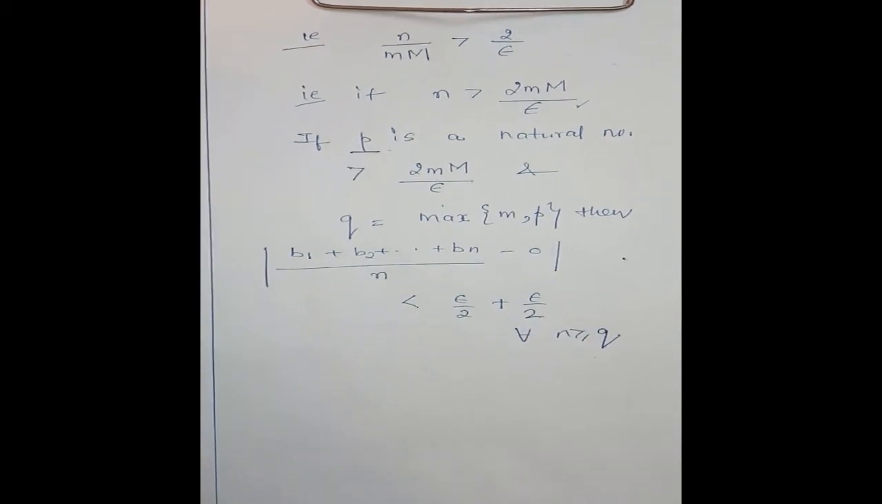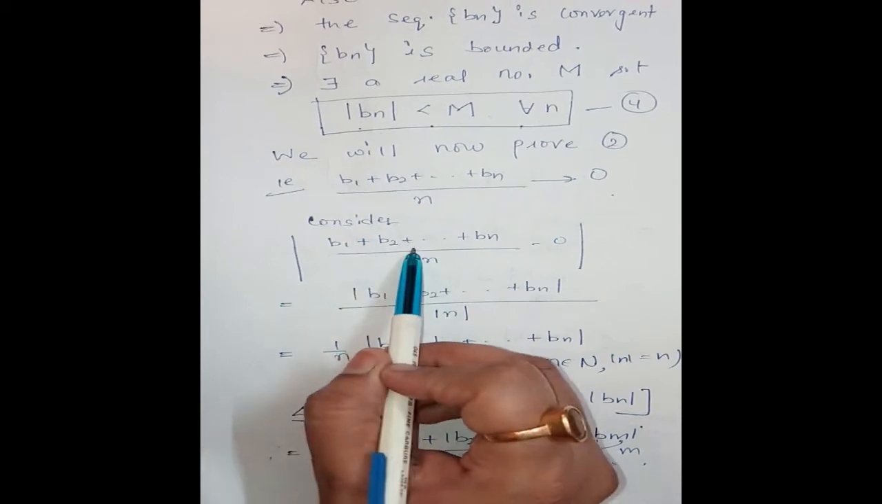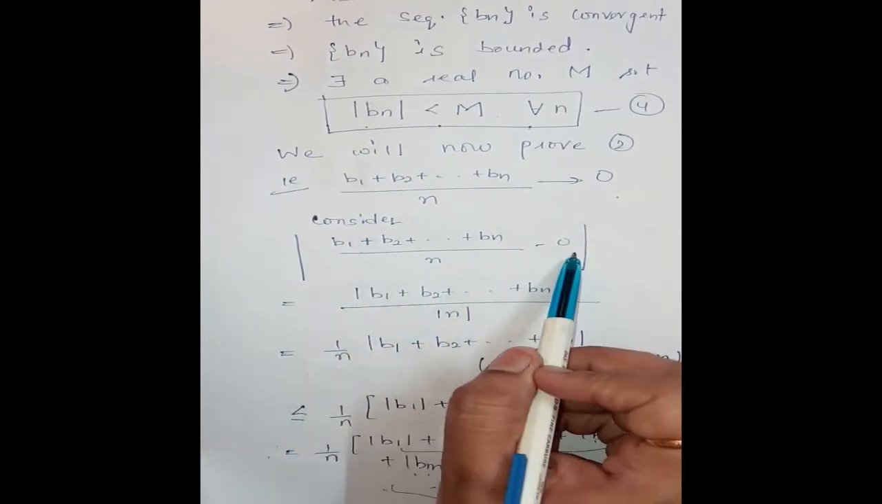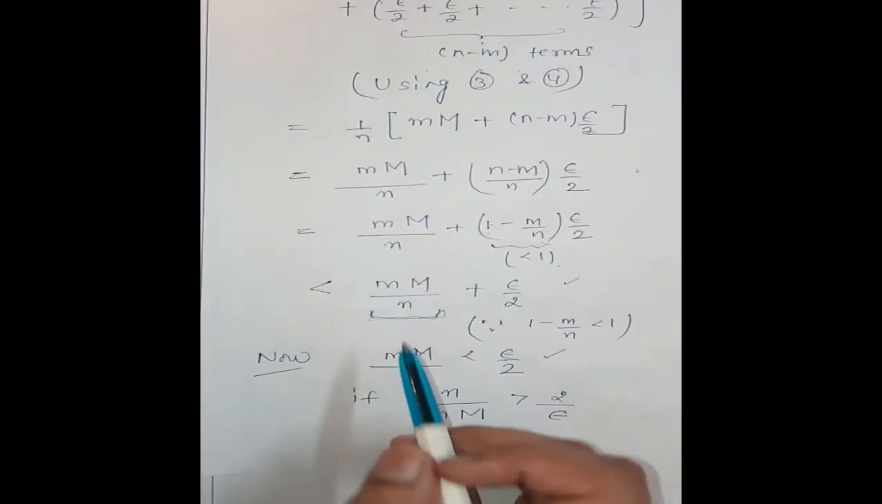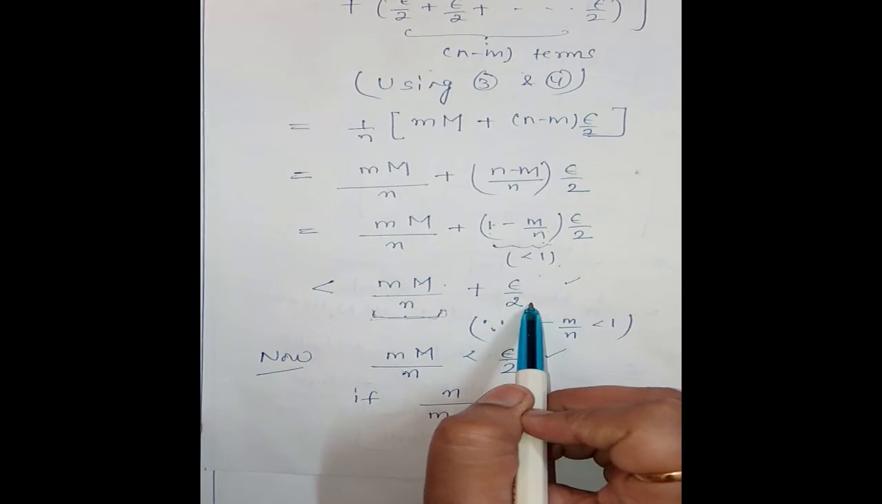Okay, let us see this again. We have this mod of (b1 + b2 + ... + bn) divided by n minus 0 is less than m into capital M divided by n plus epsilon by 2.